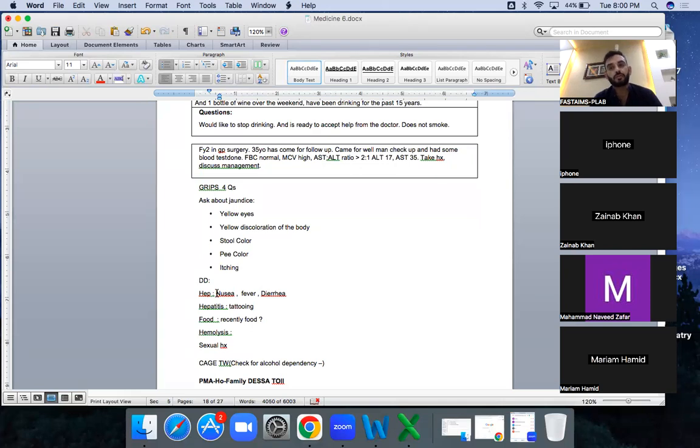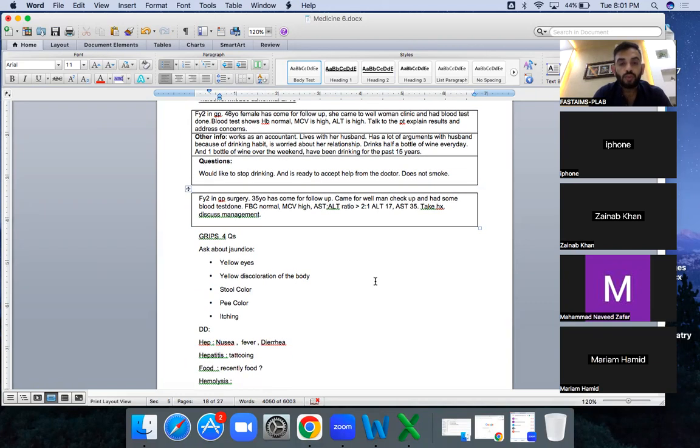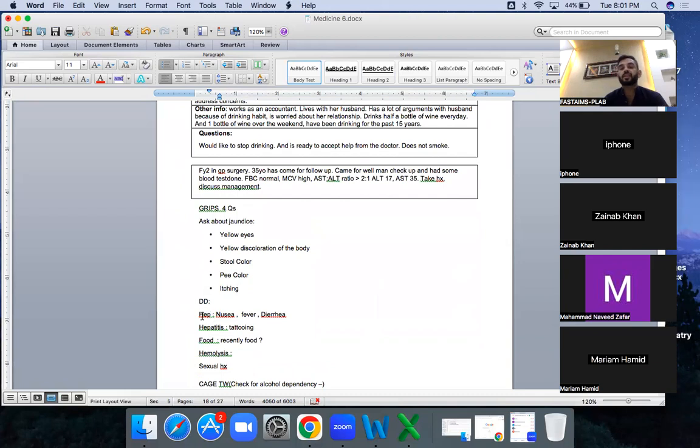Hepatitis should be the first, because you don't know about the person. How can we rule out hepatitis? This is very much important. First, ask the hepatitis A questions: nausea, fever, diarrhea. Any recent eating at some restaurant? Any recent eating outside? These are the hepatitis A questions.